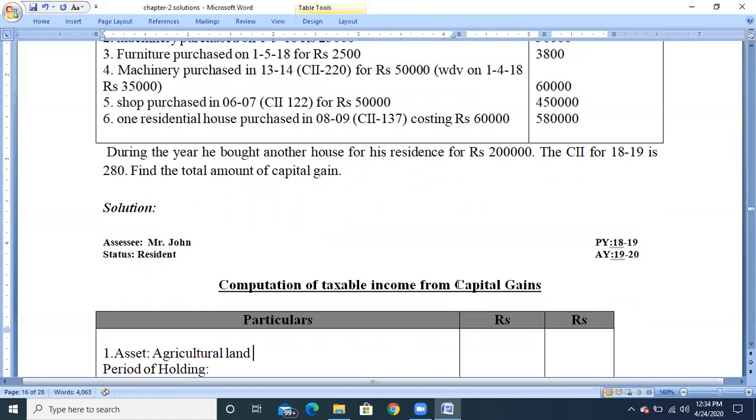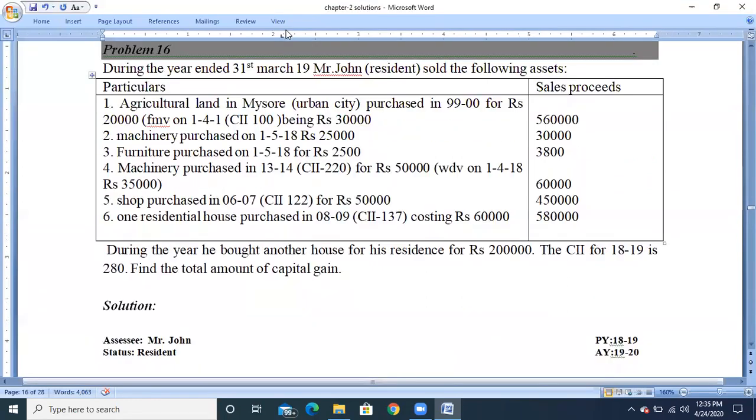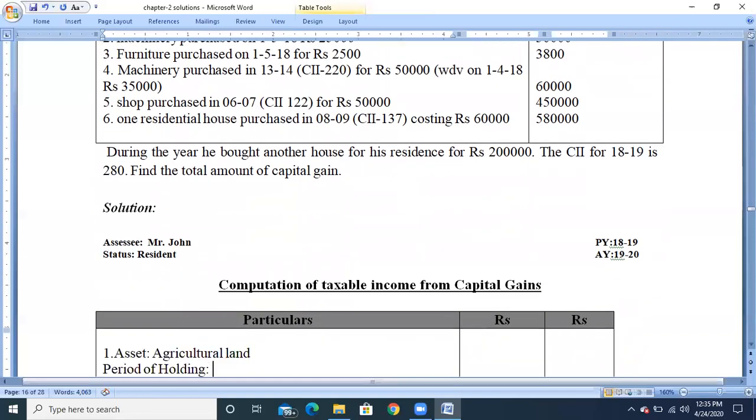The period of holding will be from the purchase date to the sale date. The asset was purchased in 1999-2000 and sold in the previous year, on 31st March 2019. So take the period from 1999-2000 to 31st March 2019 as the period of holding.